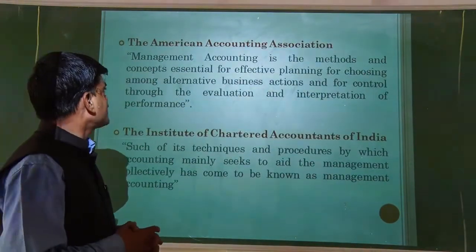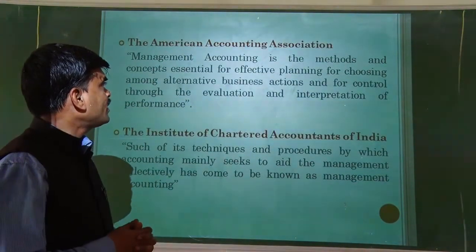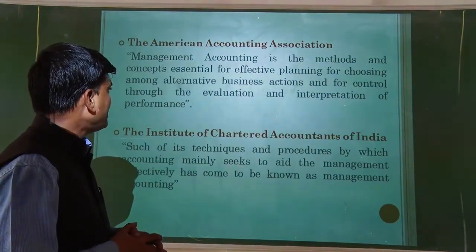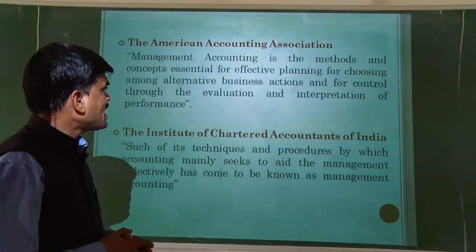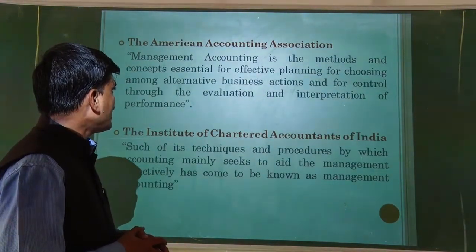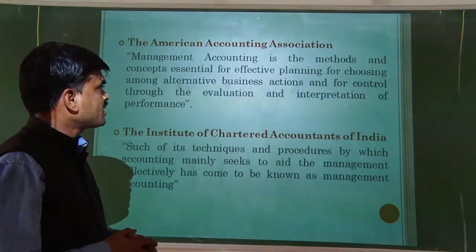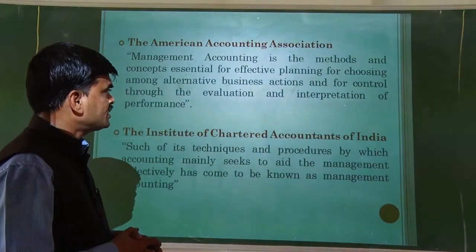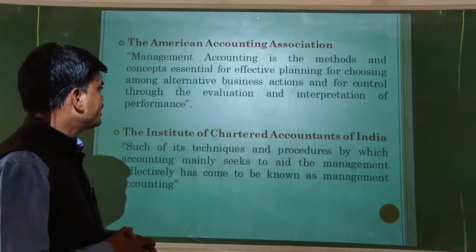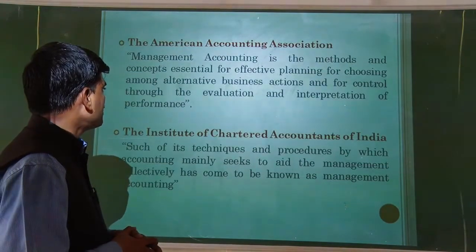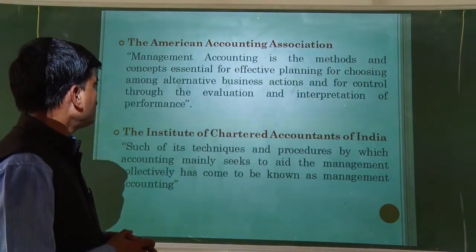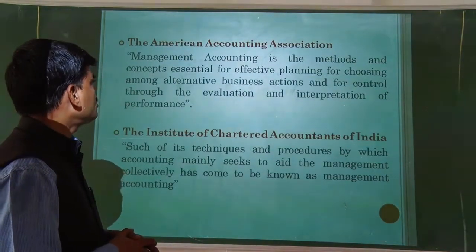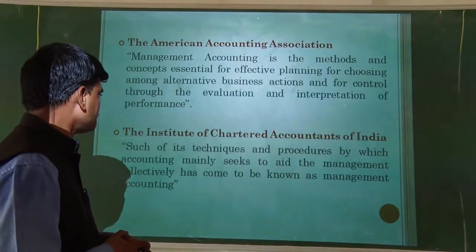The next definition is given by the American Accounting Association. This association defines management accounting as the methods and the concepts for effective planning, for choosing among alternative business actions, and for control through the evaluation and interpretation of performance. This particular definition focuses on effective planning and also on choosing the alternatives.